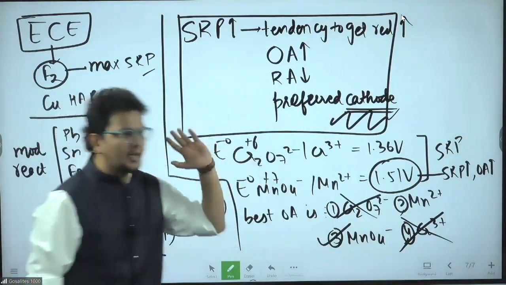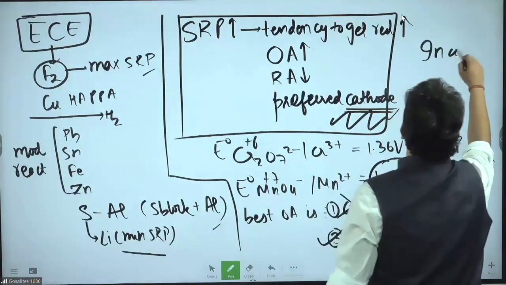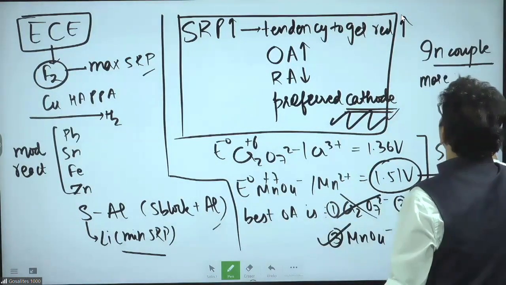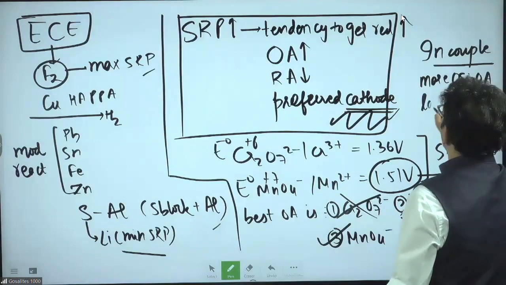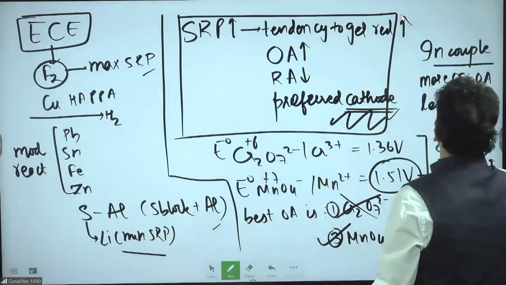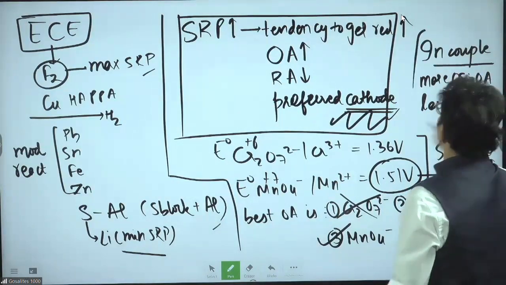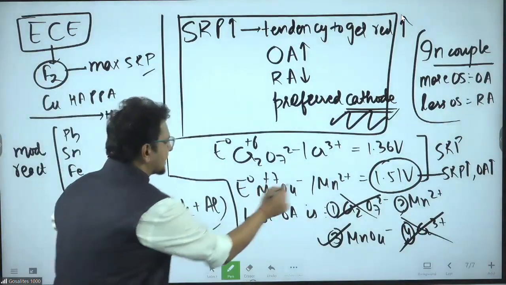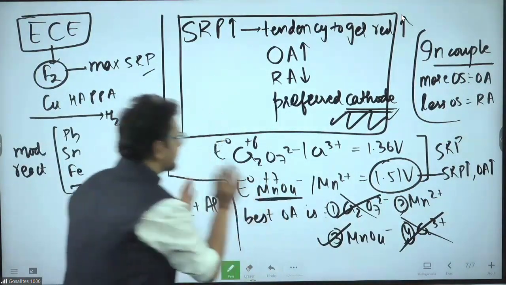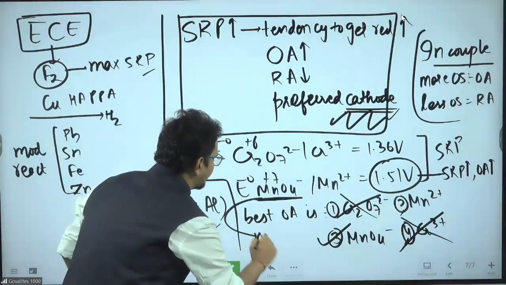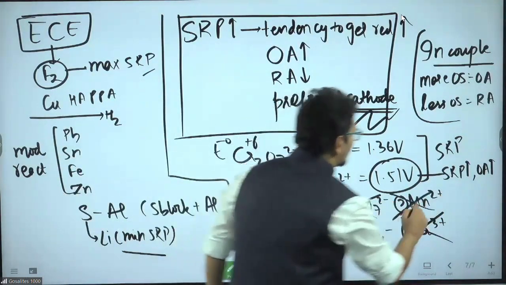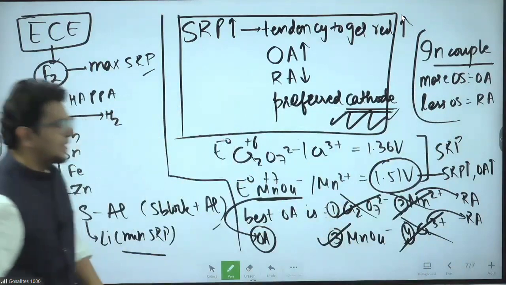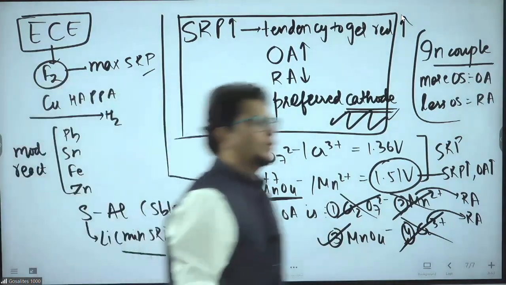In a couple, these are called redox couples. In a couple, the more oxidized state is the oxidizing agent, and the less oxidized state is the reducing agent. As simple as that. Okay, bhai? So is the oxidizing agent +7 or +2? More oxidation state. Sir, +7 is more oxidation state. So this must be the candidate for oxidizing agent. So bhaiya, this is wrong because Mn2+ is the reducing agent. Cr3+ is also a reducing agent. Only 2 species are oxidizing agents here. Out of that, the better one they are asking is MnO4-. Check.